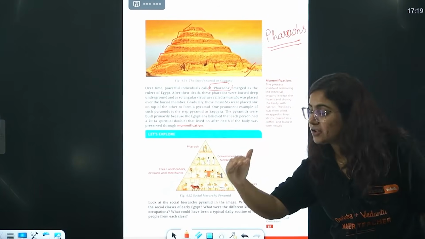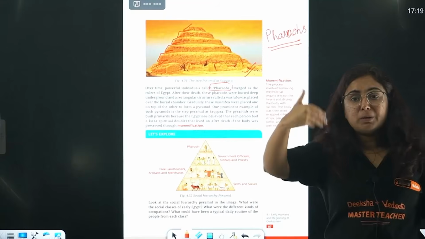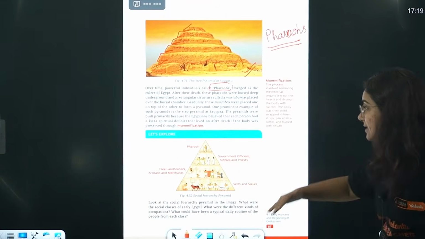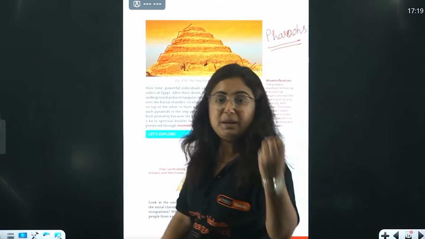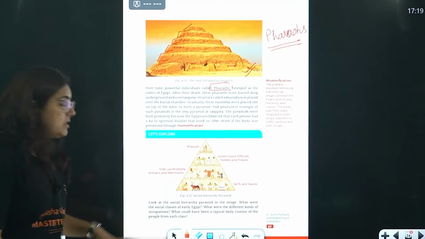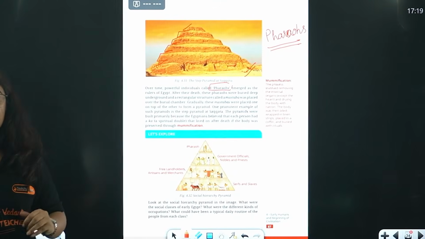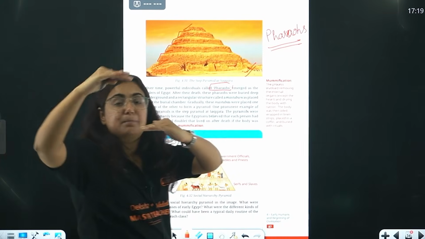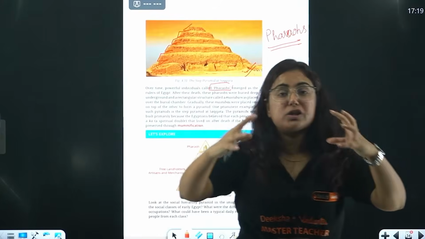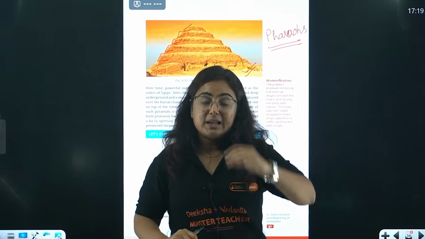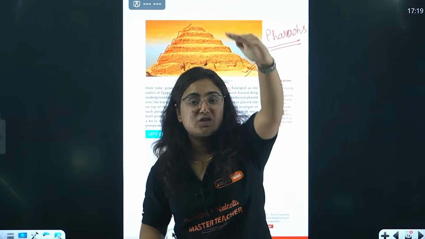Right? At the next level, there were certain officers or ministers living. At the next level, there were certain administrative people. At the lowest level, there were slaves. So these steps in the pyramids tell us about the social hierarchy clearly. There were different levels of people in the society.